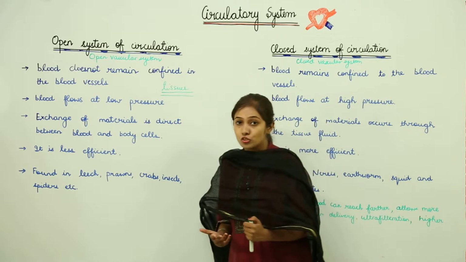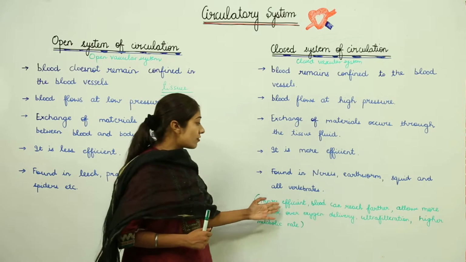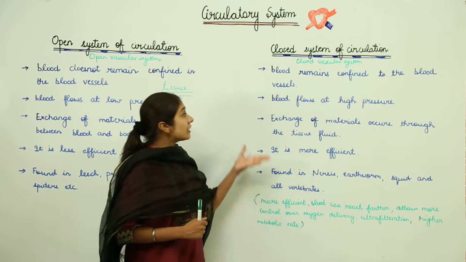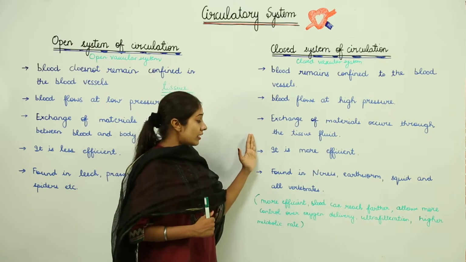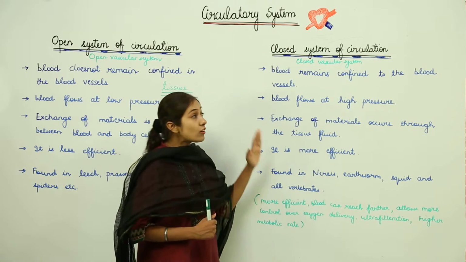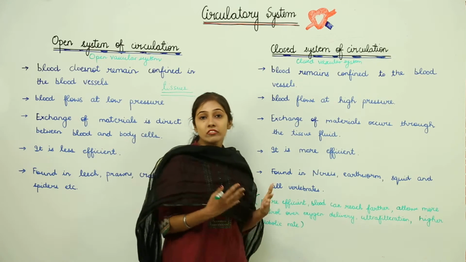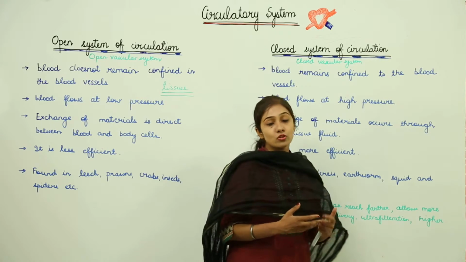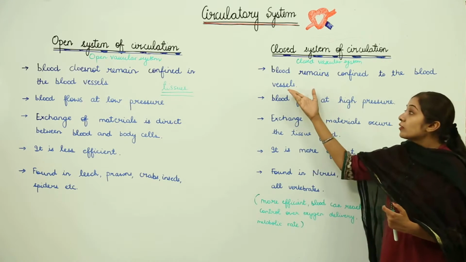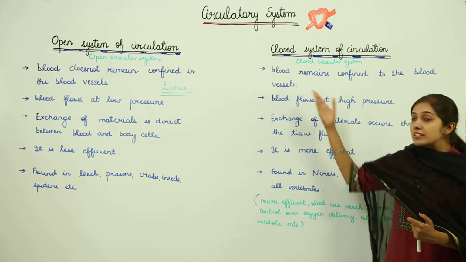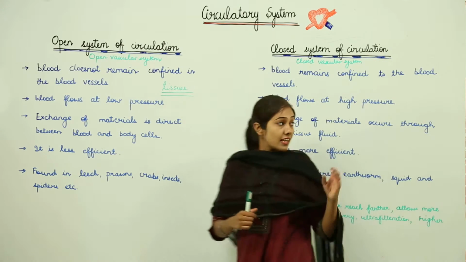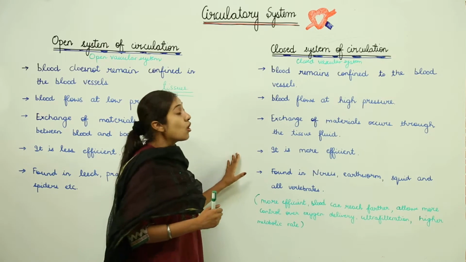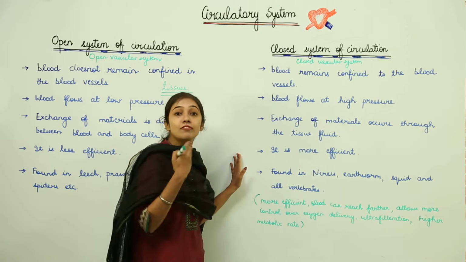In the open system, we don't have such control over oxygen delivery and ultrafiltration. The closed system is found in animals with a higher metabolic rate, and it actually leads to a higher metabolic rate. Why? Because the blood flows through blood vessels, and these blood vessels can lead to more division of labor.